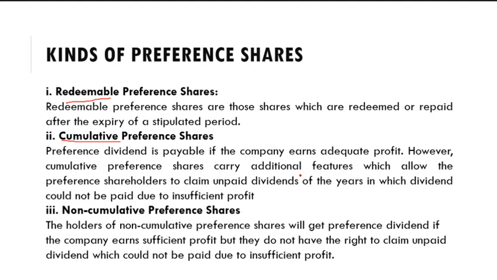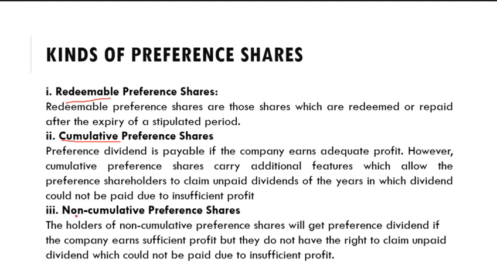That means their unpaid dividend is cumulative to the next year. So if dividend is not paid in one year, the same will be paid with the next year. That's the cumulative preference shares.